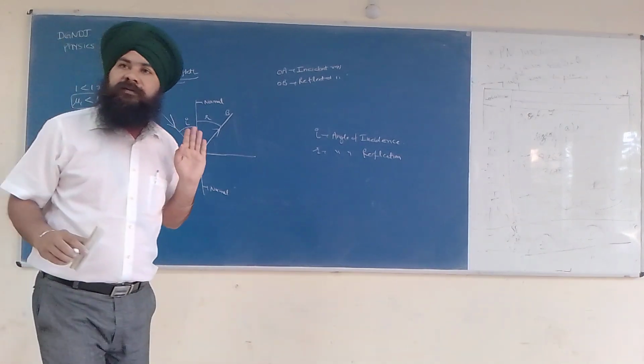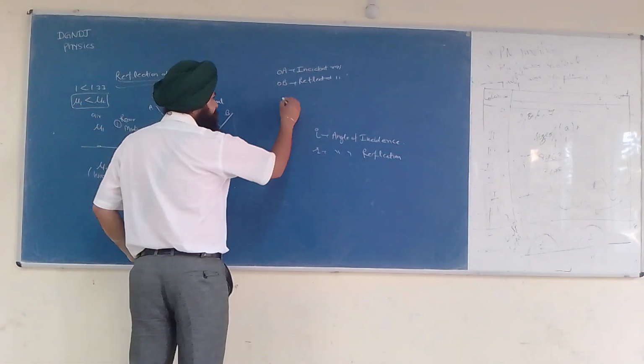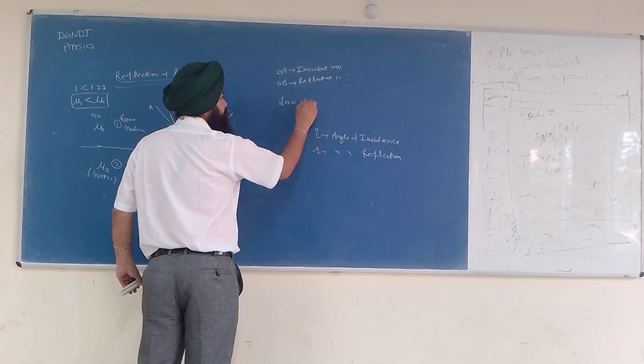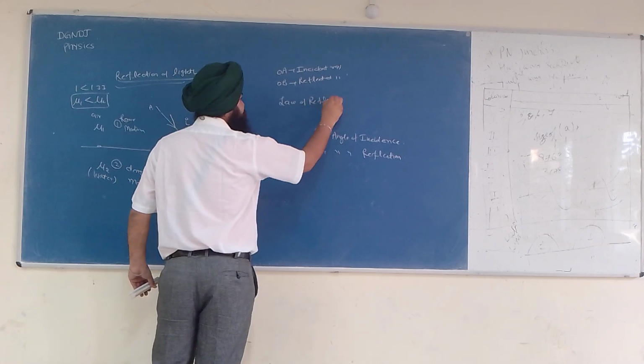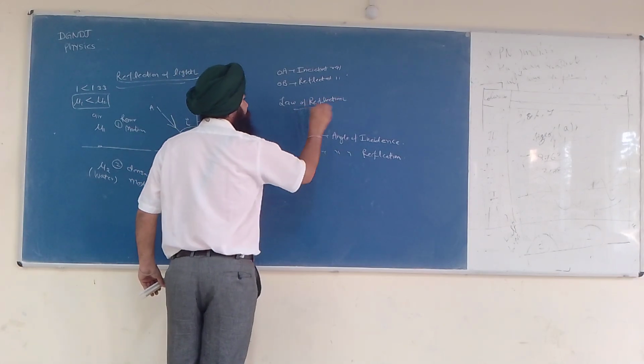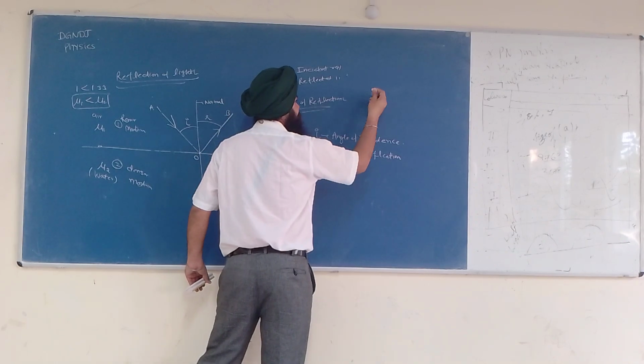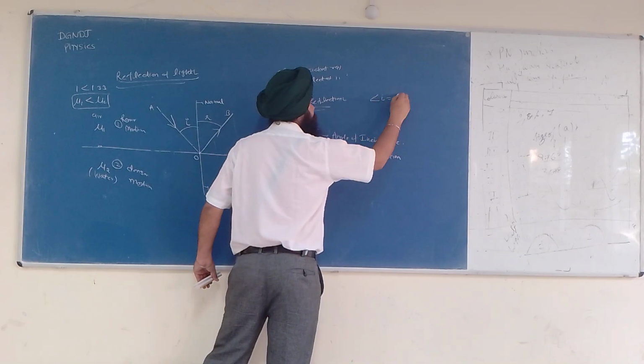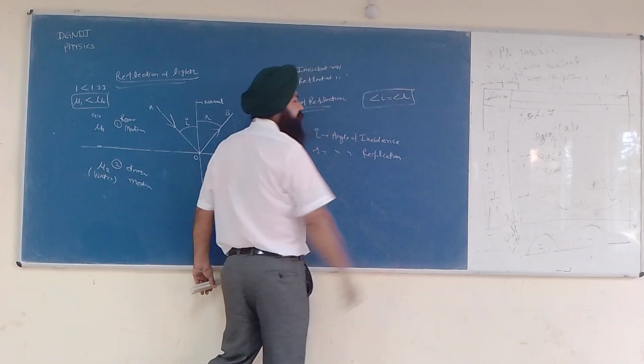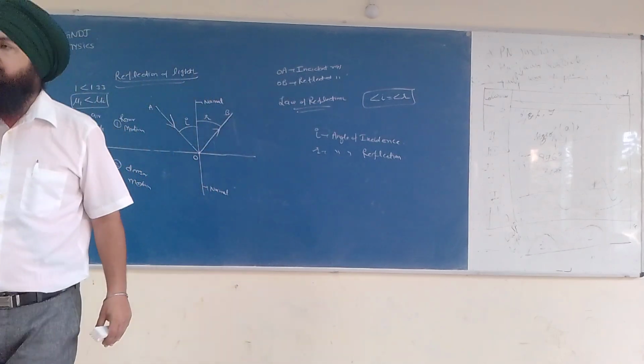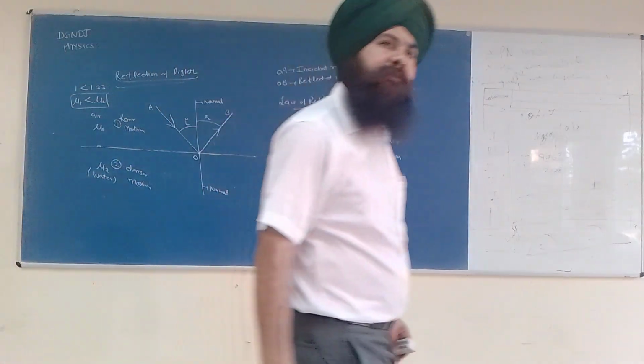Okay, Peter. So what is the law of reflection? The law of reflection is: angle I is equal to angle R. This is called the law of reflection.